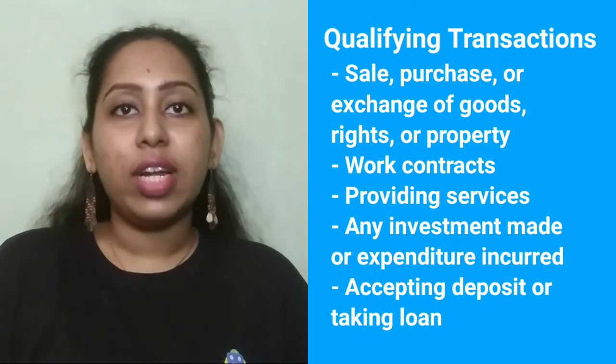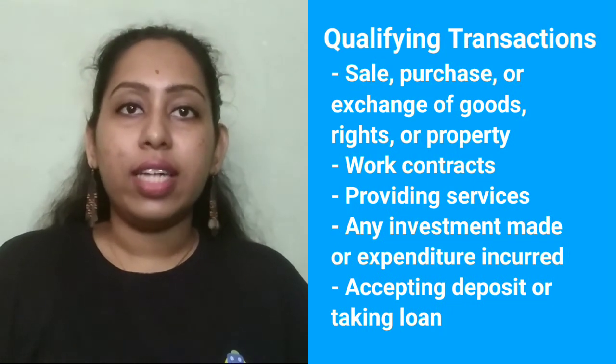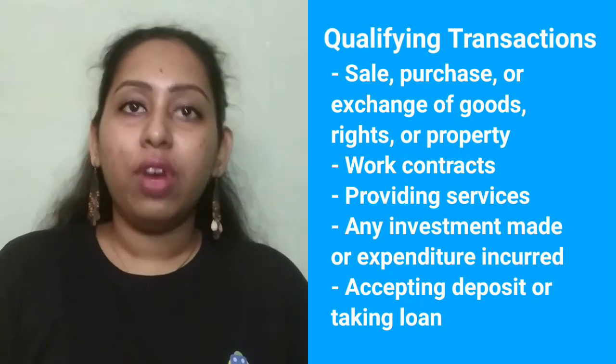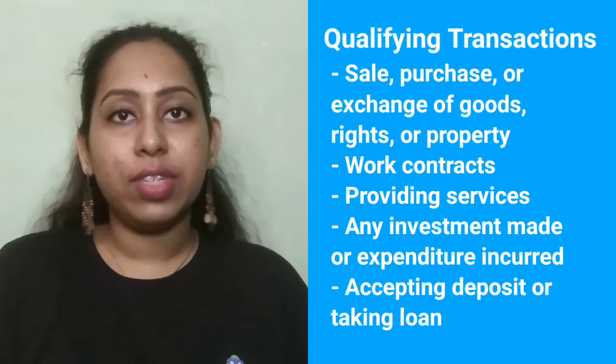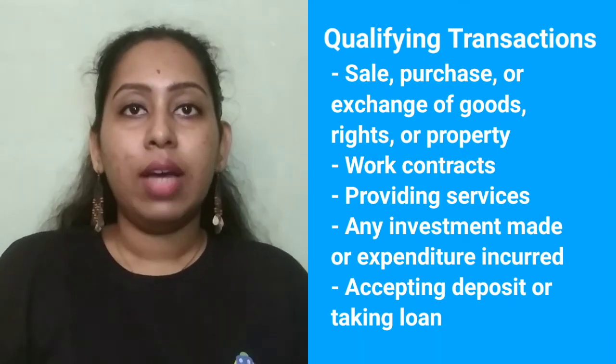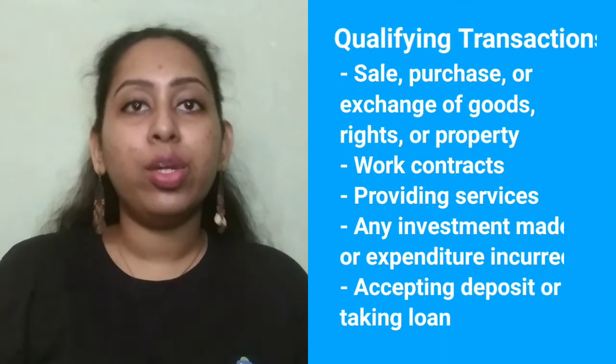Sale, purchase or exchange of goods, rights or property or interest in any property. Work contracts, providing services, any investment made or expenditure incurred, accepting any deposit or taking any loan. Note that CBDT may recommend different values for different people based on nature of transactions. Let us take a look at the nature of transactions, the limits, and the party responsible for furnishing Form 61A.